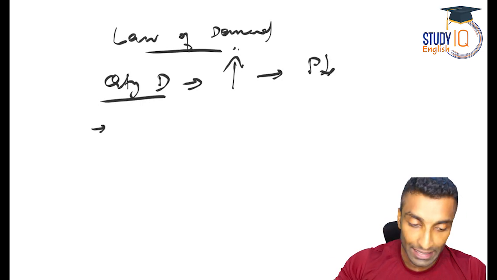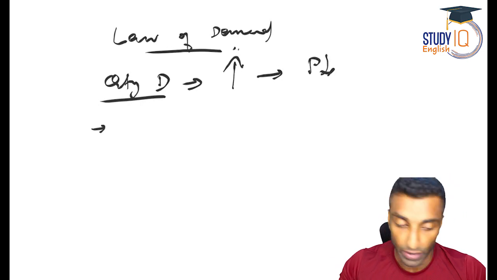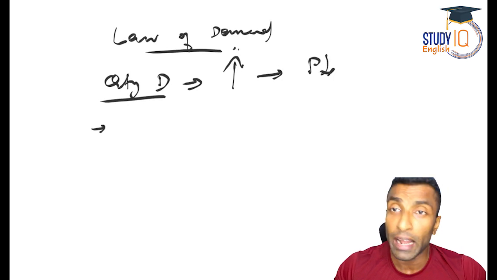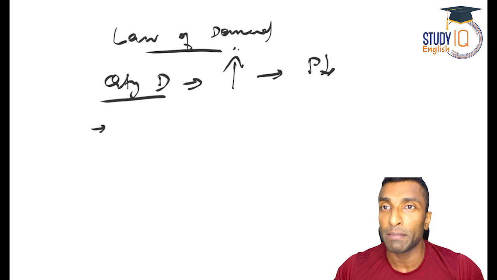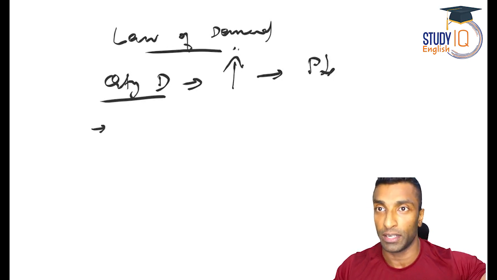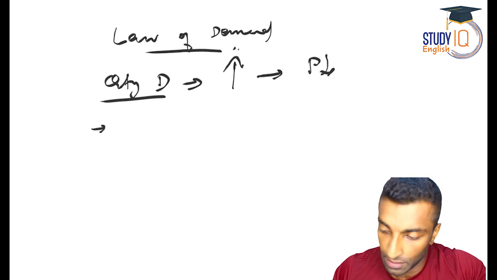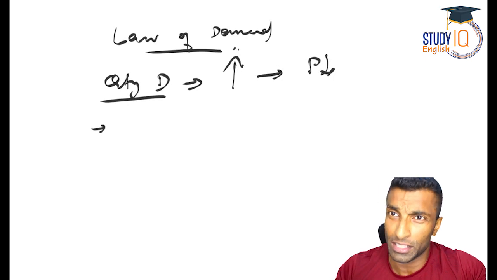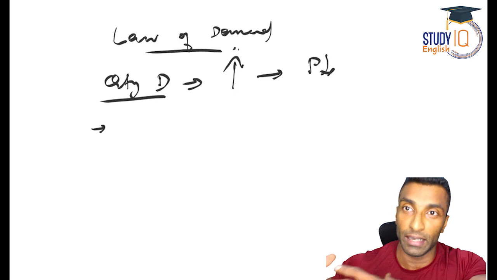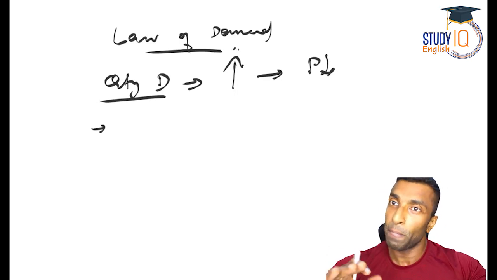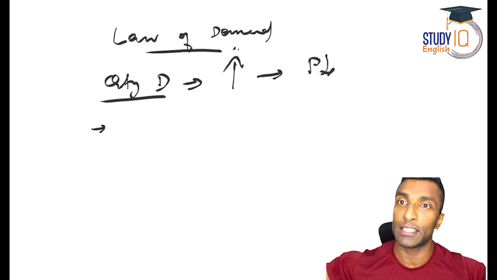So the law of demand states that there is an inverse relation between quantity demanded and price of a commodity, ceteris paribus. Ceteris paribus means other things being constant, right? Other things we will discuss later. That is a common assumption. What are the other things which can determine demand and supply? We will be discussing that later. But now we will keep other things constant.